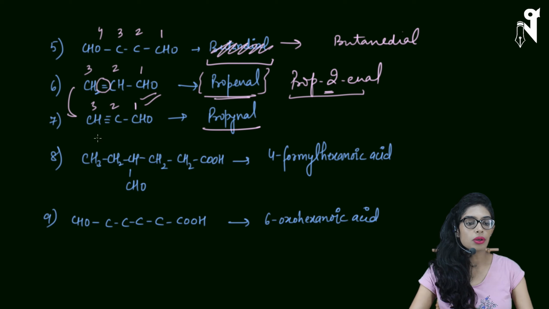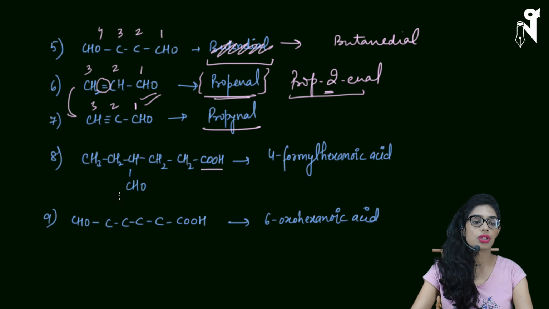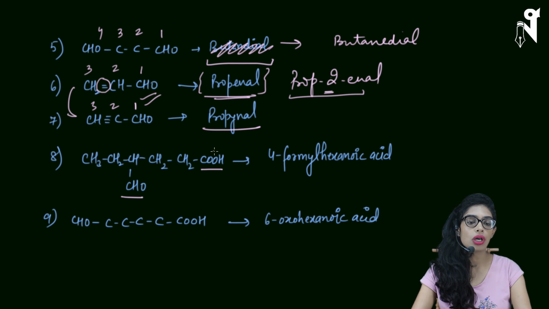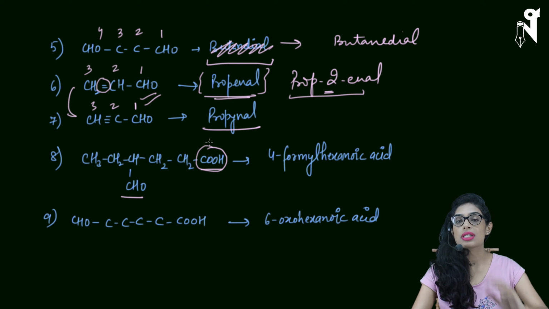Okay, so let's talk about question number 8. In question number 8, we now have 2 functional groups. One is COOH and another is CHO. So basically when we have 2 functional groups, again we will have to see which one has the higher priority and which one has the lower priority. Now carboxylic acid will definitely get precedence over aldehyde, and hence we will start numbering from the carboxylic acid rather than starting the numbering or starting my chain from the aldehyde.